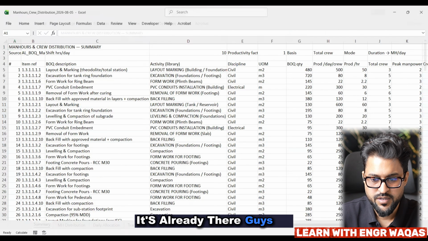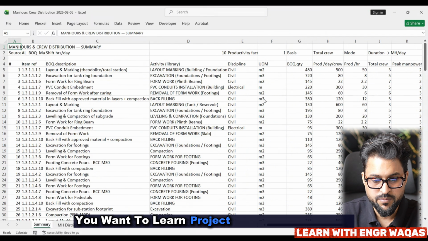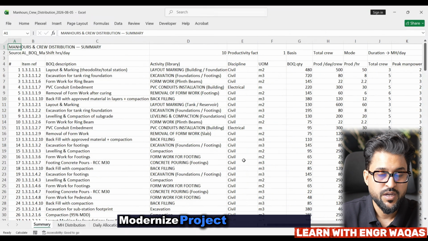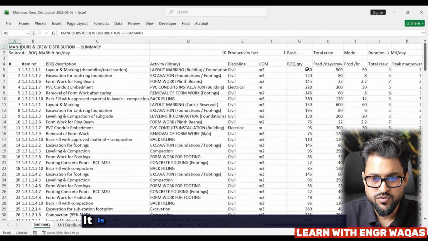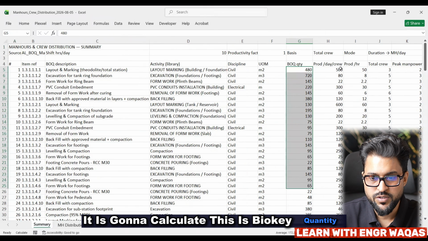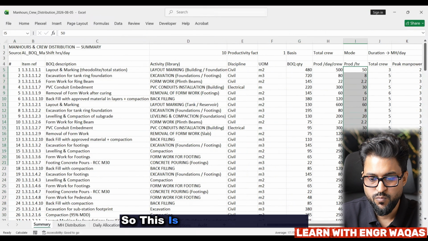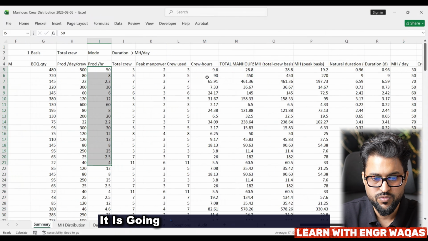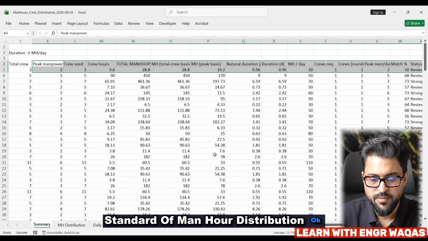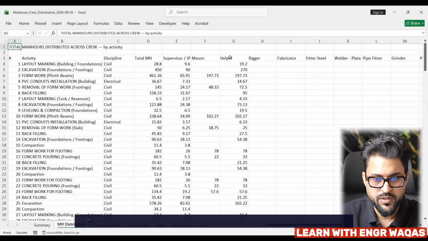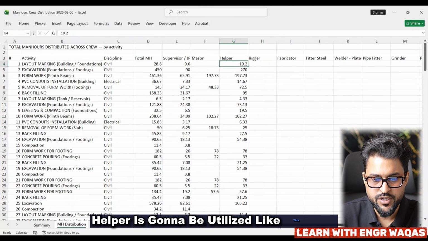It's already there, guys. So if you want to learn these things at a very advanced level, project planning, scheduling, modernizing project AI applications with the help of Claude AI, you see, this is the summary. It is going to calculate. This is the BOQ quantity and it is going to be equated with the productivity sheets. So this is per hour productivity. It is going to give different standards of man hour distribution, with the help of different labor resources. Helper is going to be utilized this way.